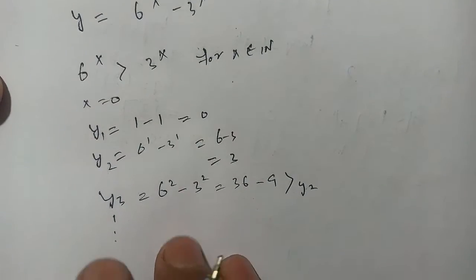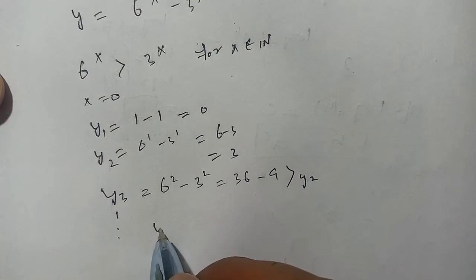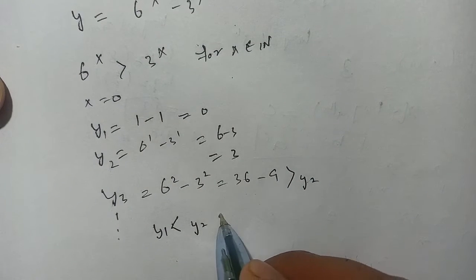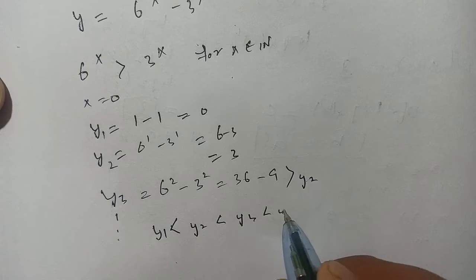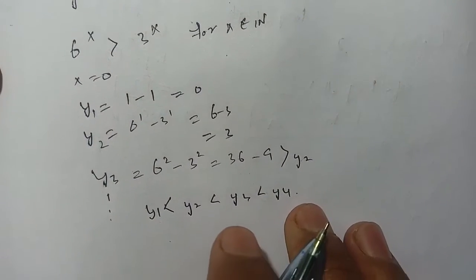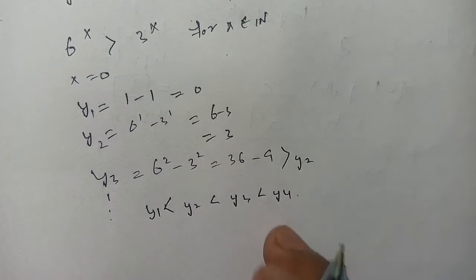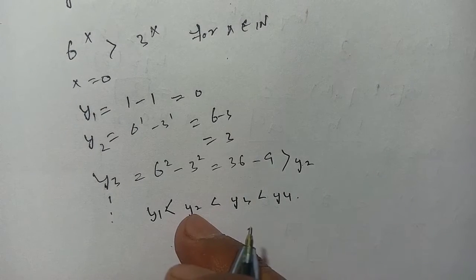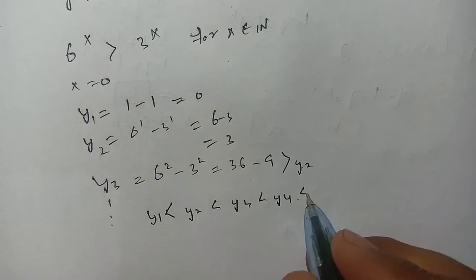When we continue substituting, we find the values y1, y2, y3, and this is an increasing function, so we can say that y1 is less than y2, y2 is less than y3, y3 is less than y4. In other words, y4 is greater than y3, y3 is greater than y2, y2 is greater than y1, and so on.